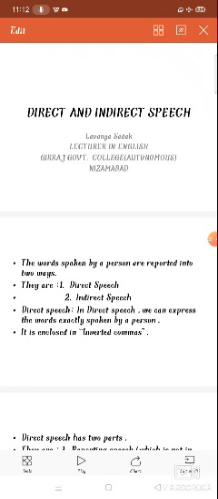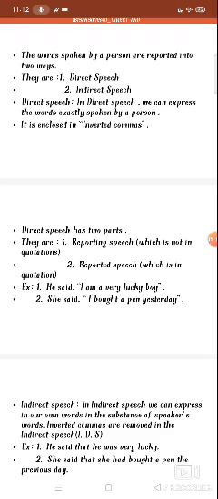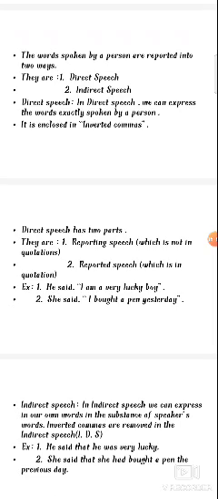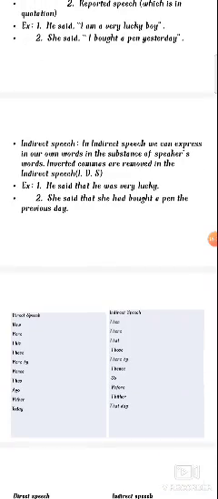What is direct and indirect speech? The words spoken by a person are reported in two ways: direct and indirect speech. In direct speech, we express the words exactly as spoken by a person, enclosed in inverted commas. Direct speech has two parts: the reporting speech and the reported speech. In indirect speech, we express the substance of the speaker's words in our own words, and the inverted commas are removed.